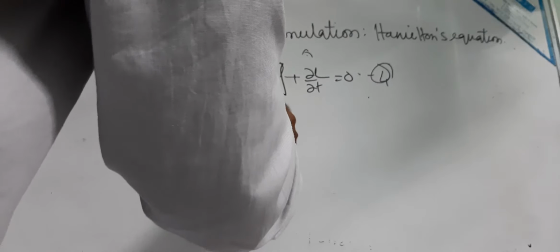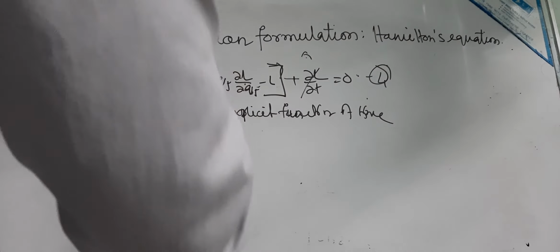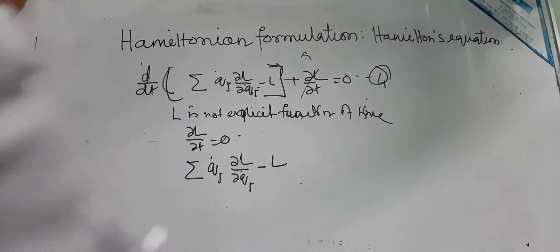Now L is not an explicit function of time. When L is not an explicit function of time, it means del L by del t equals 0. So this equation reduces to d by dt of the summation of Qj dot del L by del Qj dot minus L equals a constant.